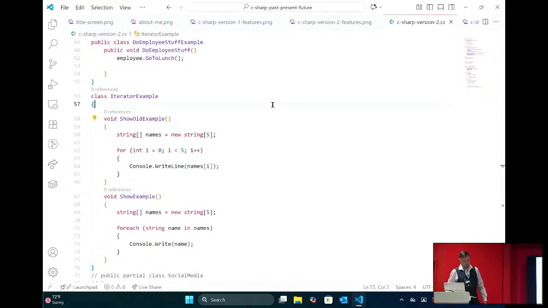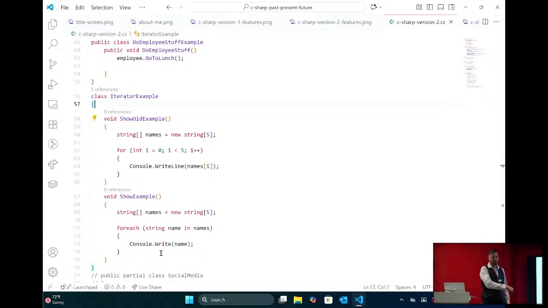So I just want to take a look at iterators real quick. The old way, in C# 1, if we wanted to iterate over a collection, right? I've got an array of strings of names here. I had to do this kind of junk right here: for int i equals 0, i less than 5, i plus plus, and write it all out. Iterators give us this pattern right here, where now I can just say foreach string name in names, and then I can use that name as a variable within my code.